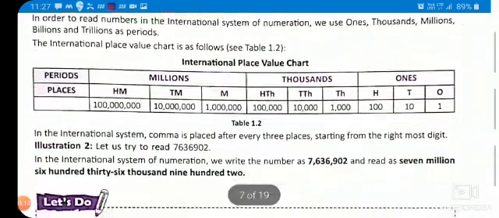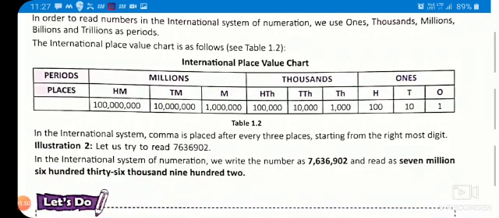Now you should know how to write it. In the international system, comma is placed after 3 places, starting from the rightmost digit, जैसे हम इंडियन सिस्टम में लगाते थे तीन डिजिट के बाद, उसी तरह से same process here we adopt. After 3 digits we are putting the comma, but thereafter again after 3 digits we will put the comma. So we will start from the rightmost digit and then we move on towards the left.